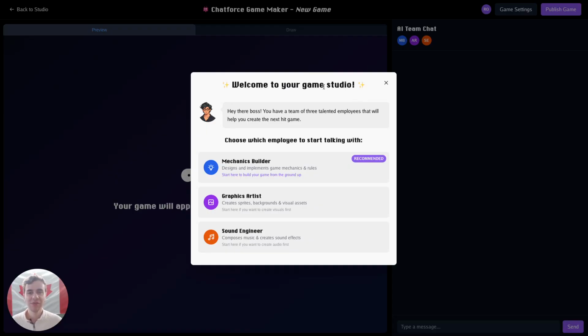So when you get started, you are shown this welcome screen, and you can select one of 3 starting points to work on your game. You can either talk to the mechanics builder AI agent, which will help you come up with game mechanics and a fun game loop. You can also talk to the graphics agent first, where you can draw out what your assets for your game should look like, and it can turn those into video game sprites. You can also talk to the sound engineer, which will come up with music and sound effects in case you want to use audio as the starting point of your game. Let's talk to the mechanics builder first.